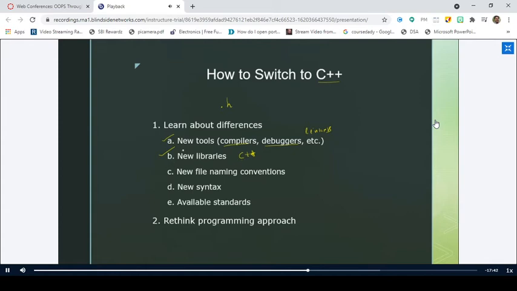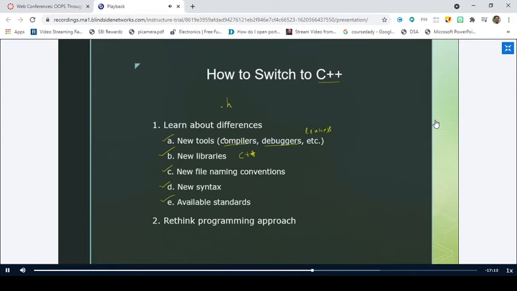Again, I'm saying never go deep into this concept, right? You should know that, okay, this is the library we need to add to our program whenever we want to use cout and cin. All these things you should know. That's it, right? Similarly, we have some new file naming conventions. We have some new syntaxes. We have some new standards that are available for C++. All these are new things which you need to keep track of.